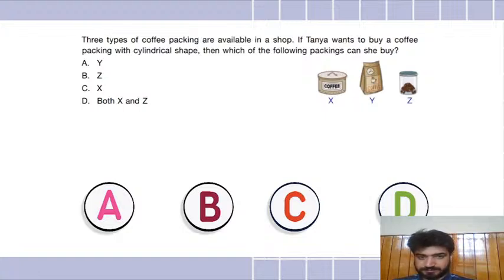Swadhin says B. B is Z. Okay. Anybody else? Saina says B. That is Z. Arohi says D, both X and Z. Okay. Shivani Panda is here. Satvik, okay. You have to write your answers along with the name. So option D says Arya. That is both X and Z. So there are B's and D. Saina also says D. Now she has corrected her answer. Okay. So most of you are saying D now.